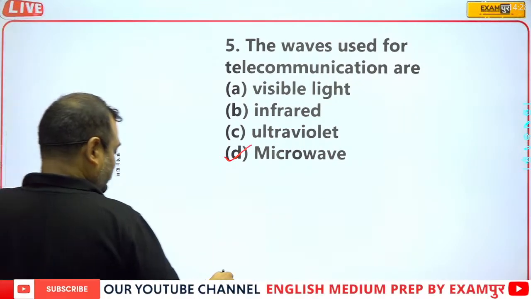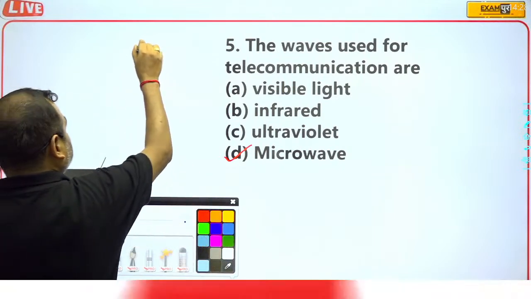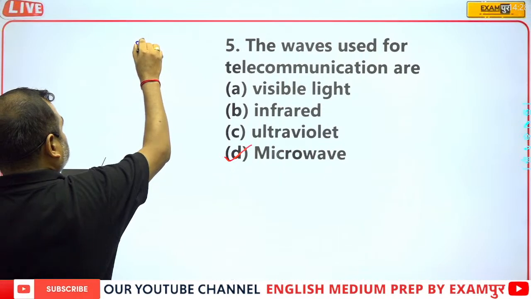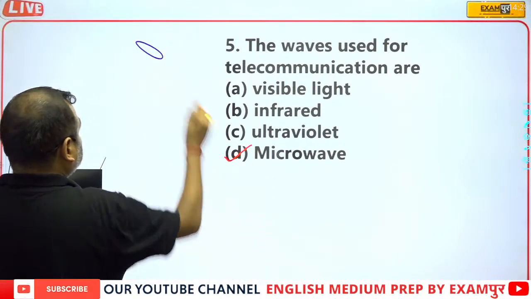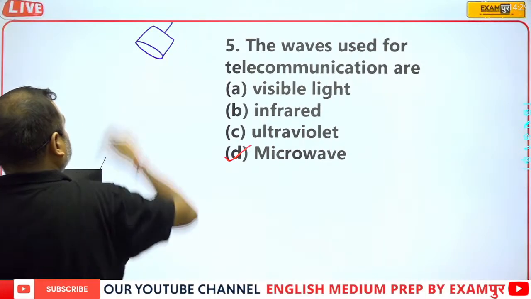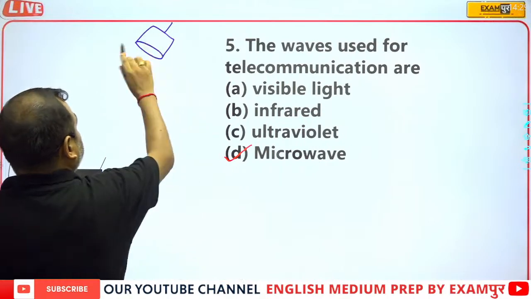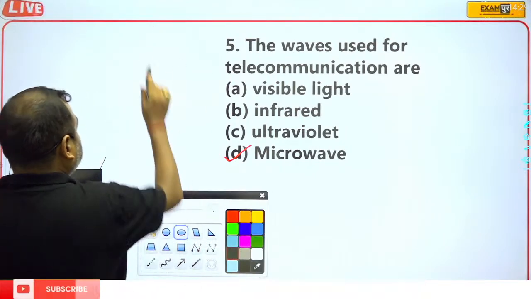Okay, so this is an antenna, and suppose that this is a satellite. The satellite must look like this.